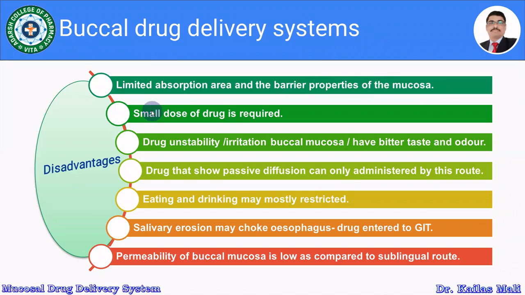The second thing is that when we are developing the dosage form for the buccal drug delivery, generally a small dose of drug is required. It is not at all possible to design and develop the buccal dosage form in the case of drugs which have a large dose. So always we should select drugs which have a very low dose. That is, a small dose of drug is required for the development of buccal drug delivery system. This is the second disadvantage.